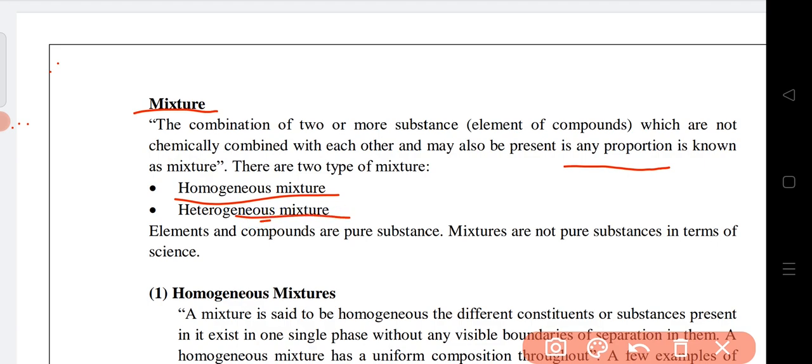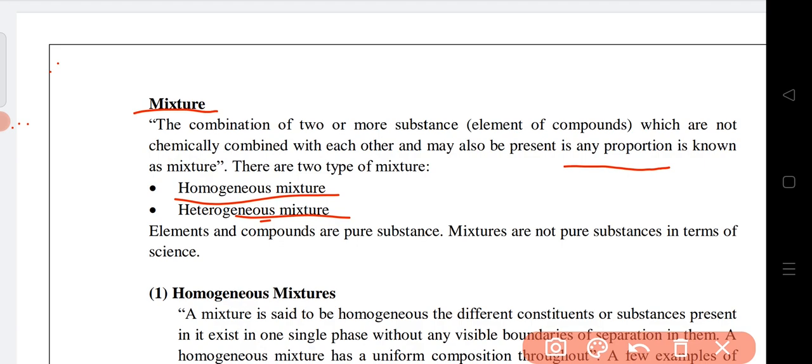A homogeneous mixture means a mixture in which the constituents are uniformly distributed throughout the mixture, without any clear boundary of separation.